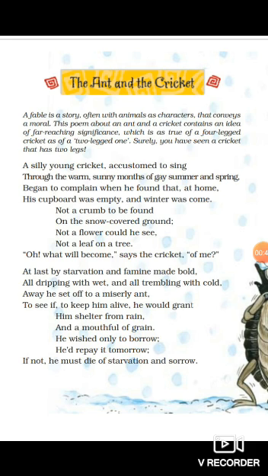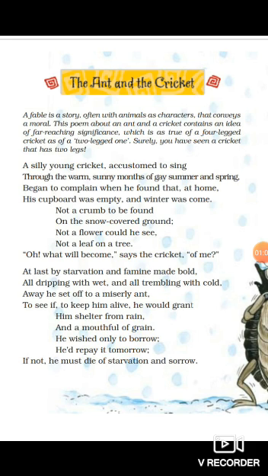This poem about an ant and a cricket contains an idea of far-reaching significance. In this poem, the writer wants to convey an idea of far-reaching significance.